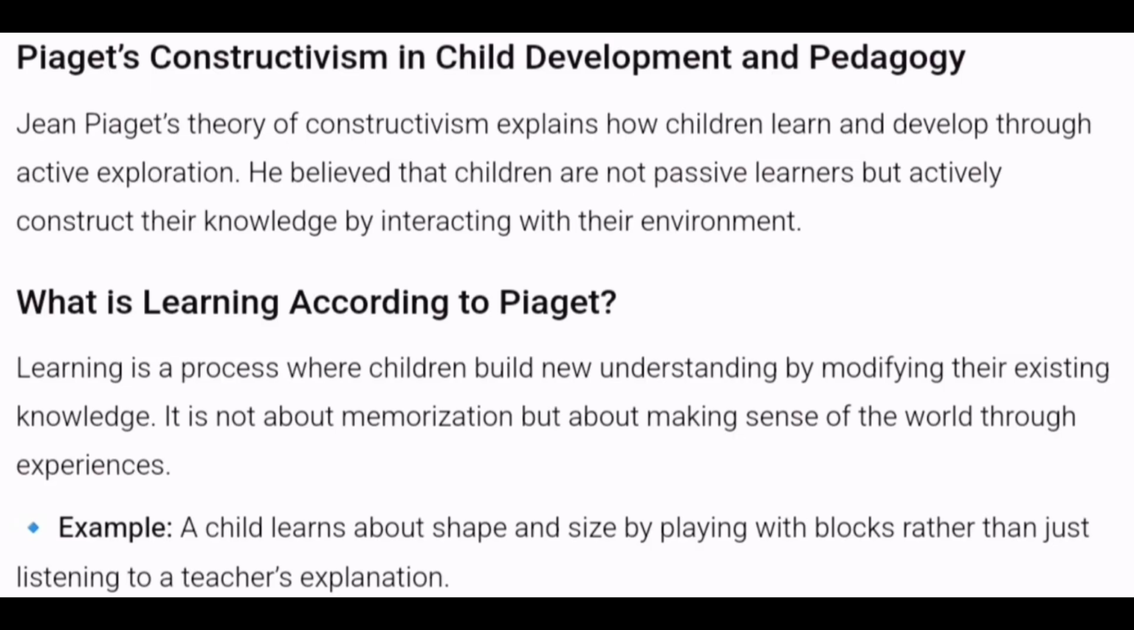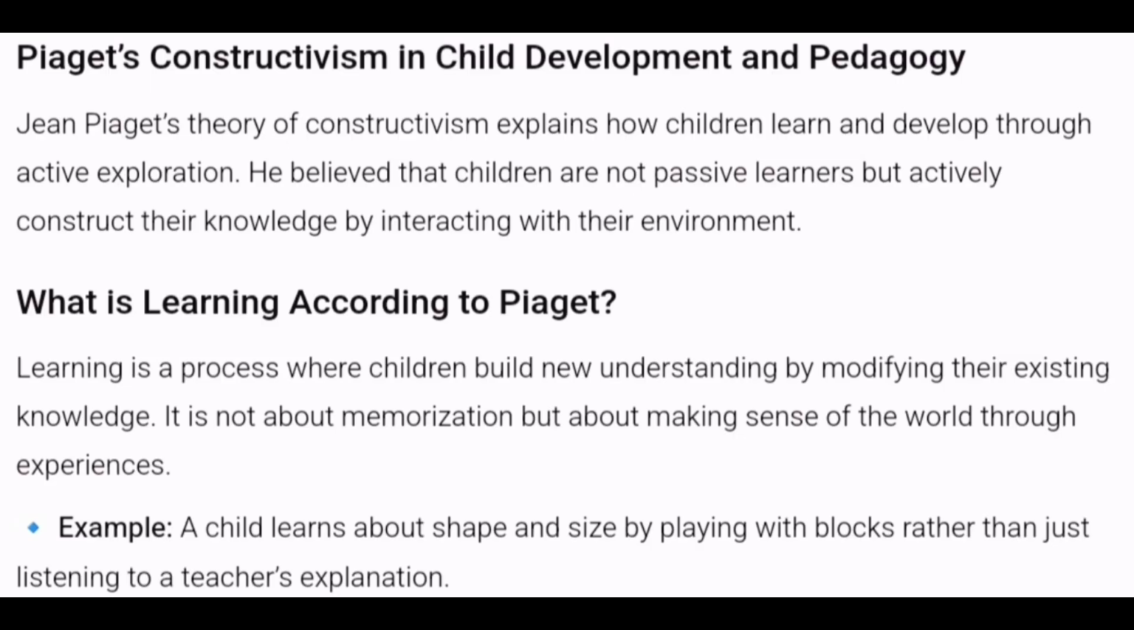Jean Piaget, this is the name of the psychologist. Jean Piaget's theory of constructivism explains how children learn and develop through active exploration. He believed that children are not passive learners but actively construct their knowledge by interacting with the environment. Now see, what is written here is that Jean Piaget is a psychologist who explains how children learn and how they develop. According to him, children learn and develop through active exploration, which means they explore their environment.